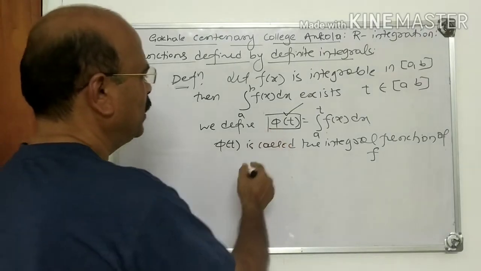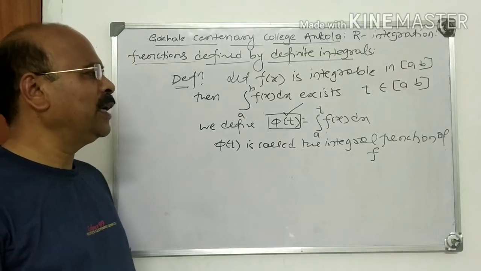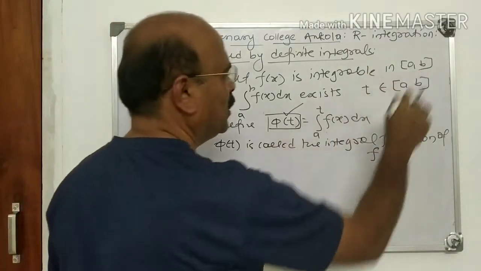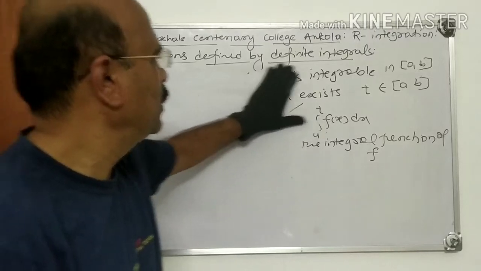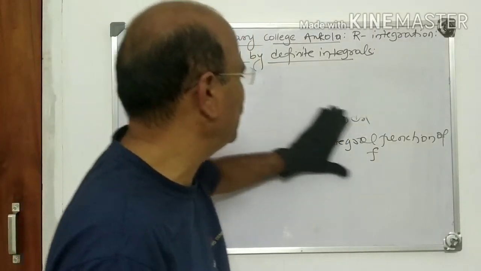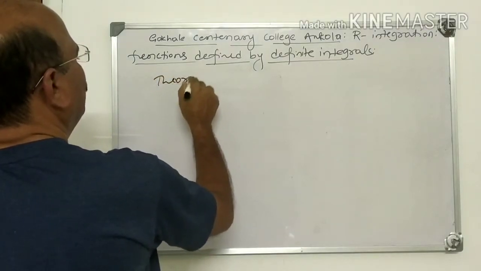First we prove that this phi of t is continuous in [a, b]. That I take as a theorem. So first theorem is like this.